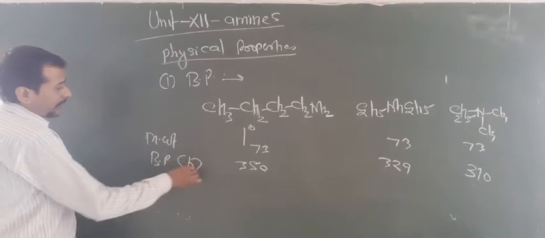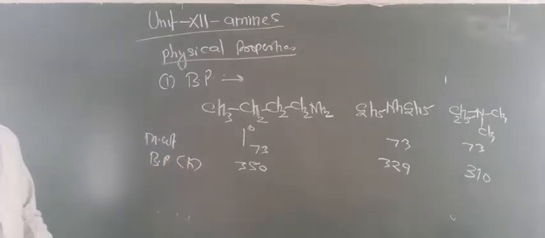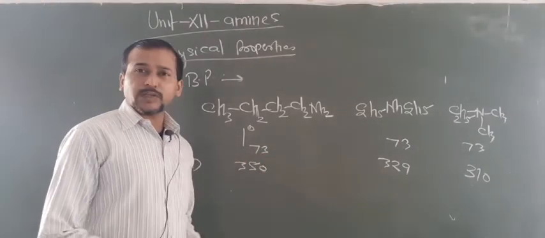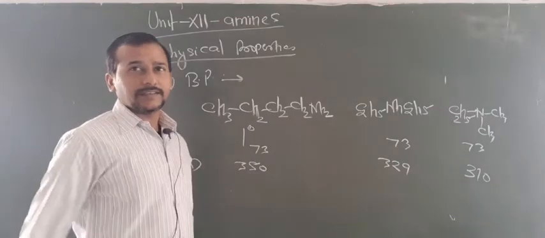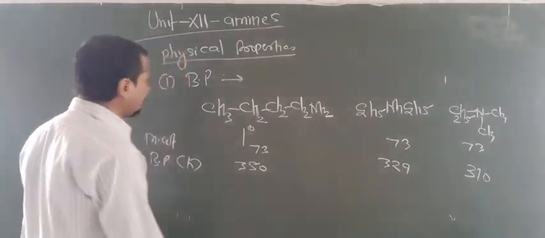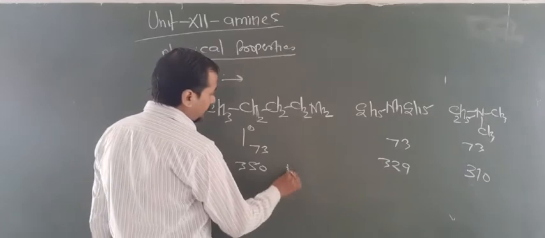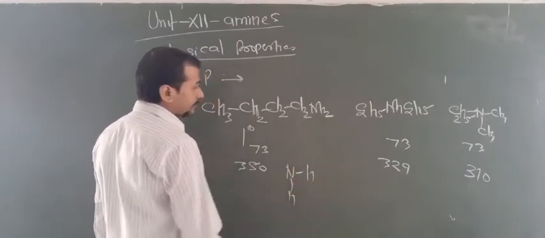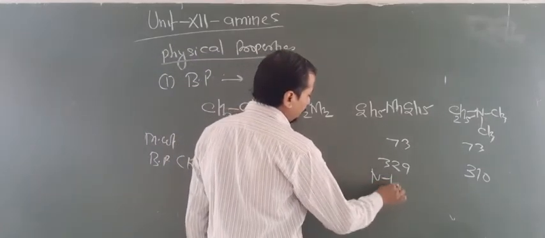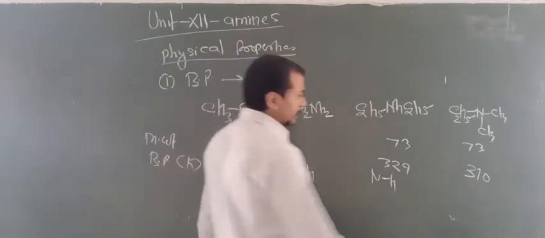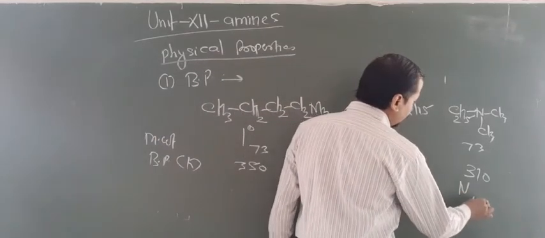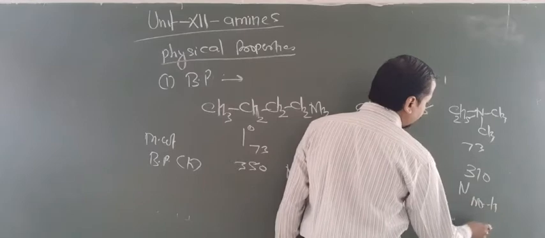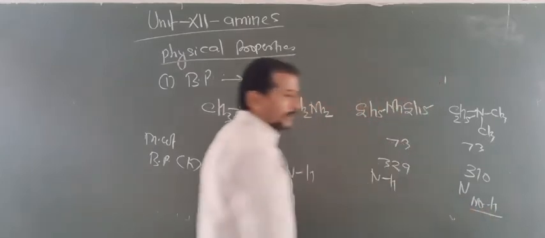One question may arise: why is the boiling point of primary amines more than secondary, and why is the boiling point of secondary more than tertiary? Just think about that. In these conditions, this has two NH, this has one H attached to N, but here no H is attached.